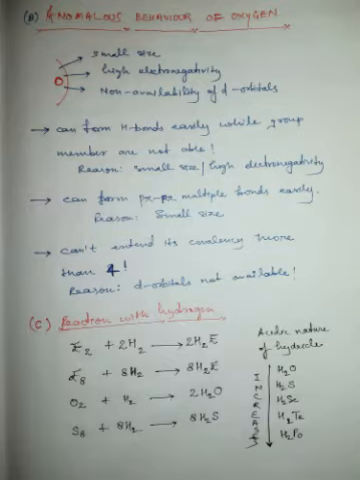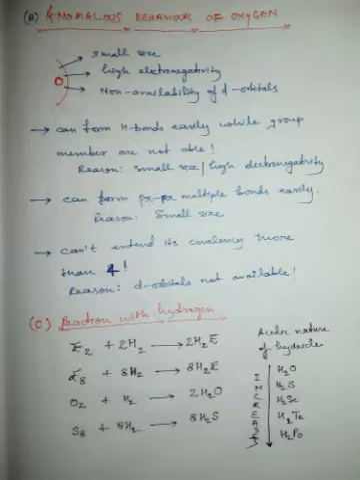So the oxygen atom can easily attract the hydrogen atom to form hydrogen bonds, and oxygen can also form p pi-p pi multiple bonds very easily because of its small size. And third, it cannot extend its covalency more than 4 because d orbitals are not available in the oxygen atom. Okay.